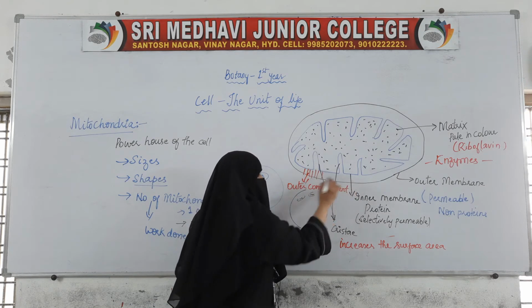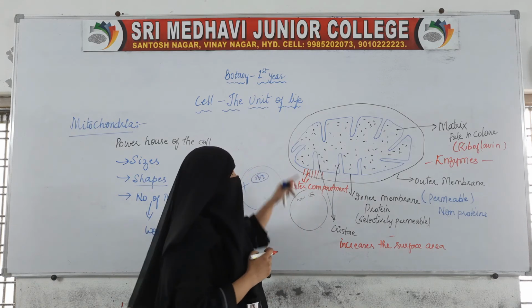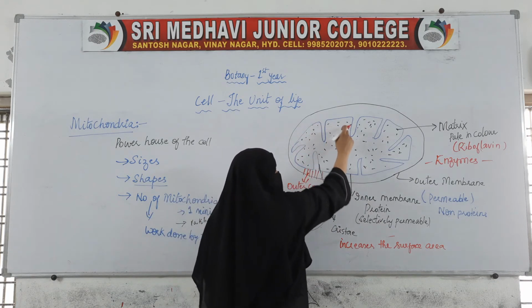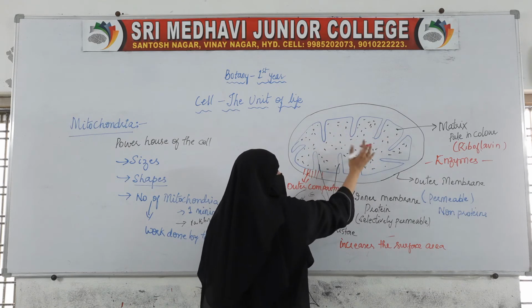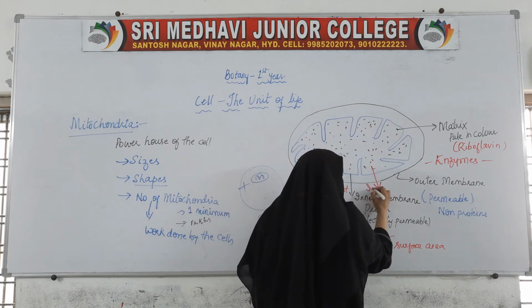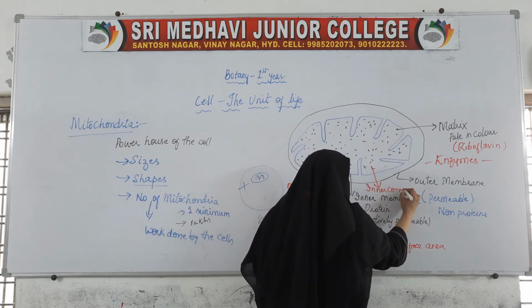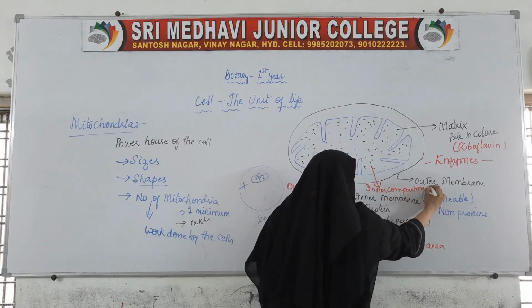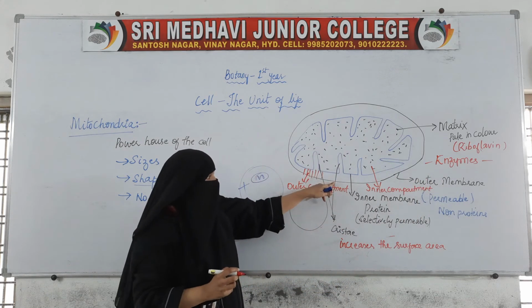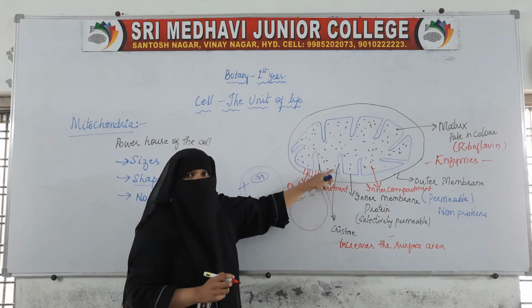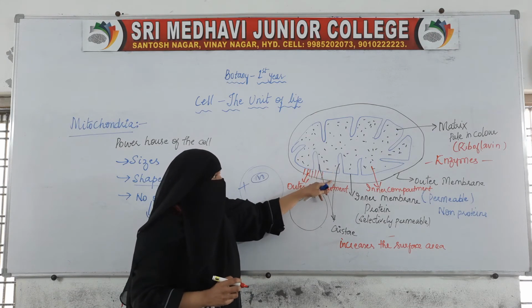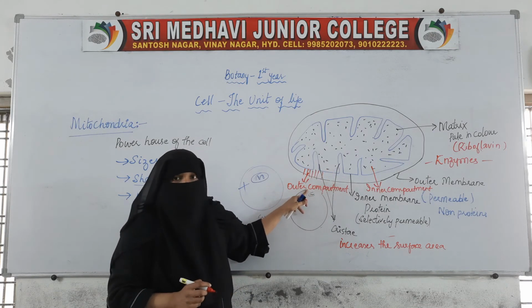This space is called the outer compartment, and inside the inner membrane, the space which is present we call the inner compartment. In between the outer membrane and inner membrane, space is present; we call that space the outer compartment.